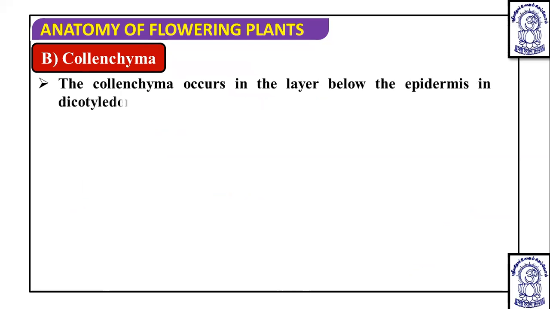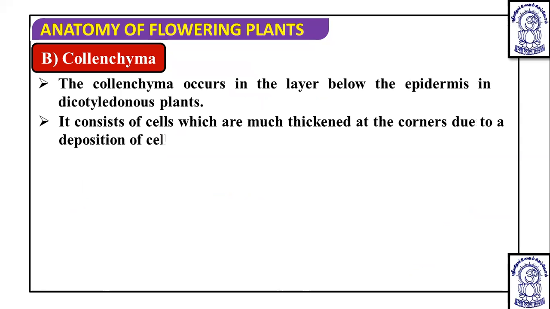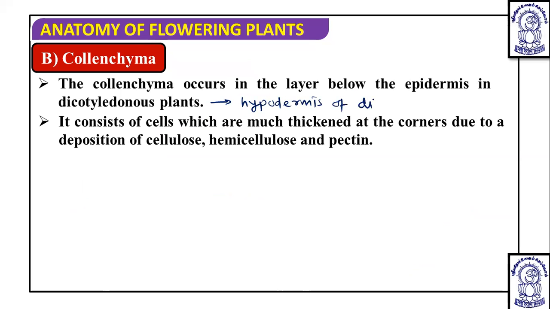Now the collenchyma occurs in layers below the epidermis in dicot plants. In dicot plants, you will see the presence of collenchyma below the epidermis in the layer called hypodermis, mainly in the dicot stem. So we will study what is hypodermis. In monocot stem hypodermis, there is a presence of sclerenchyma, which we will discuss.